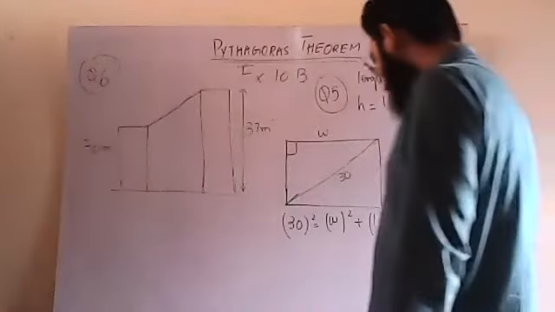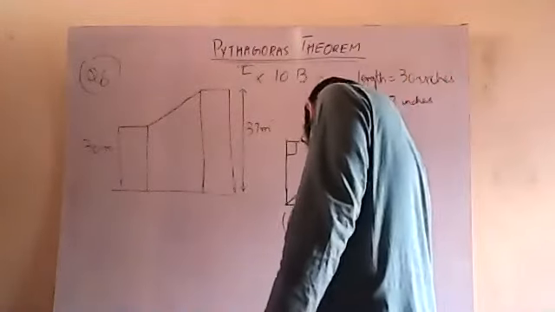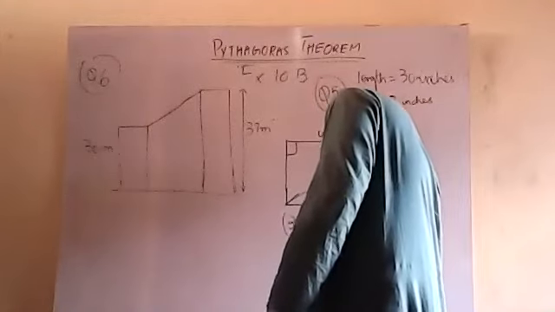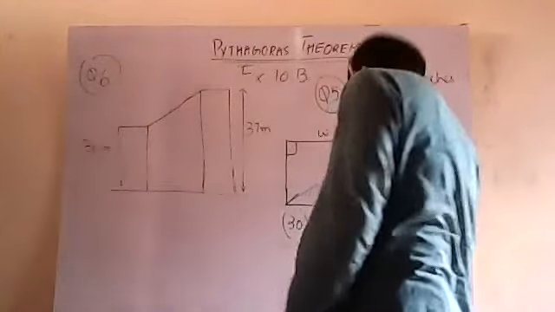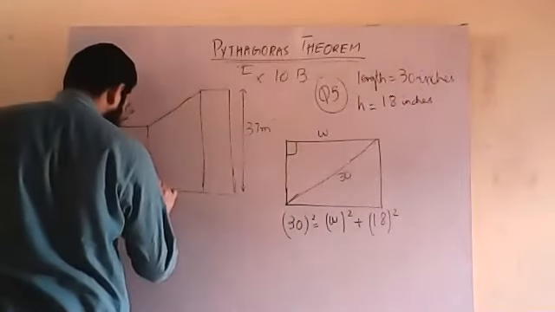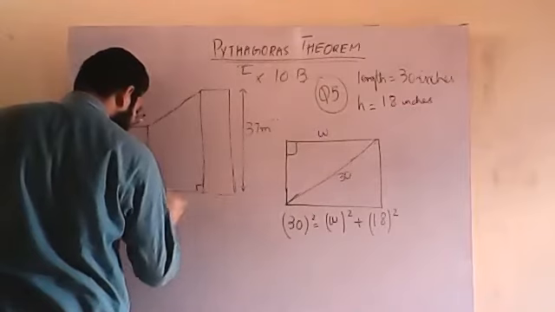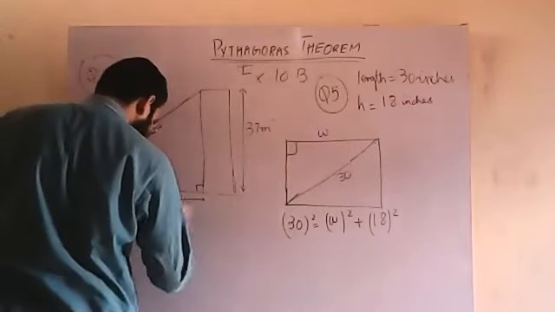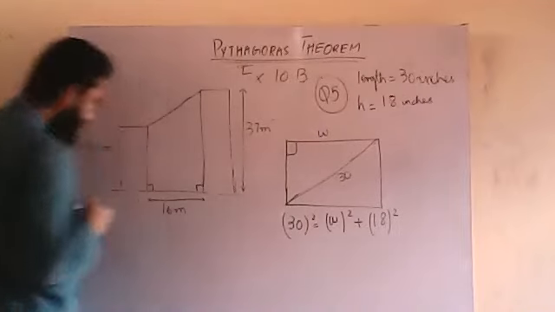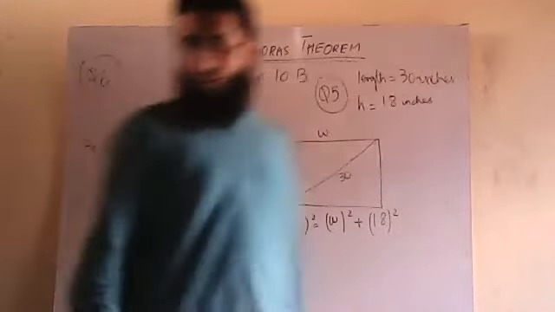And now they are saying that the distance between these two buildings is 16 meters.